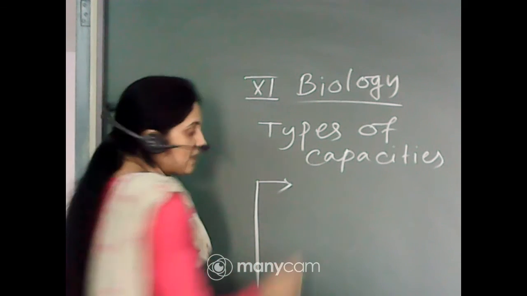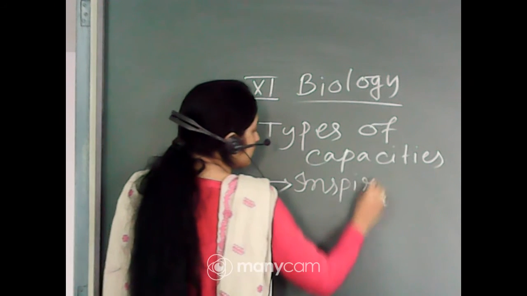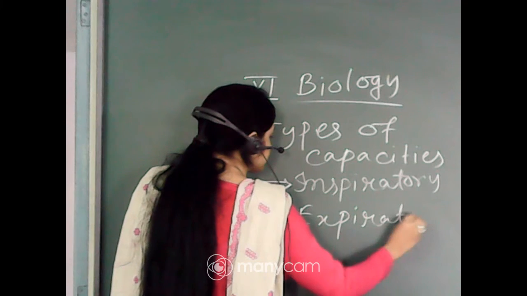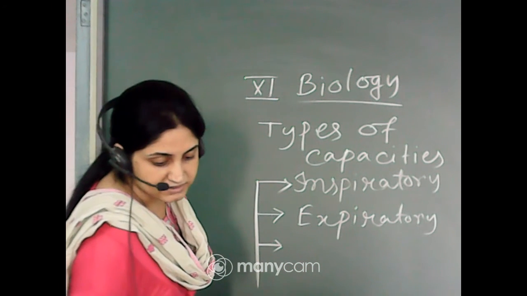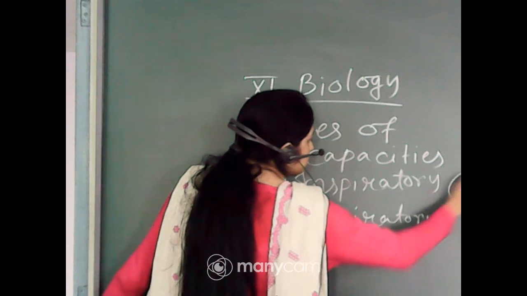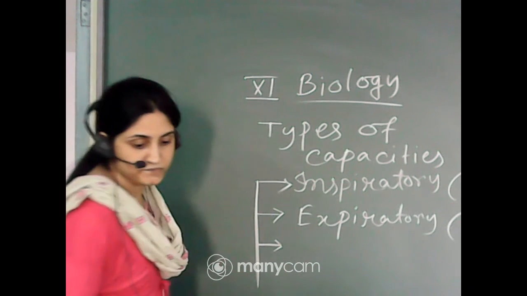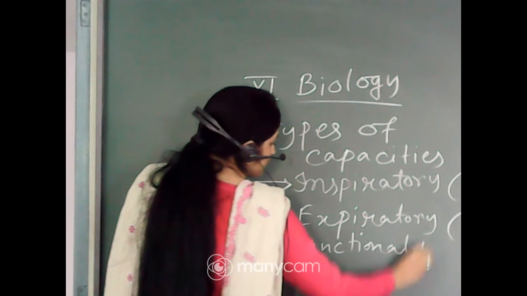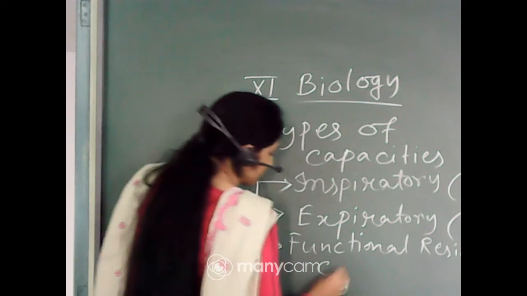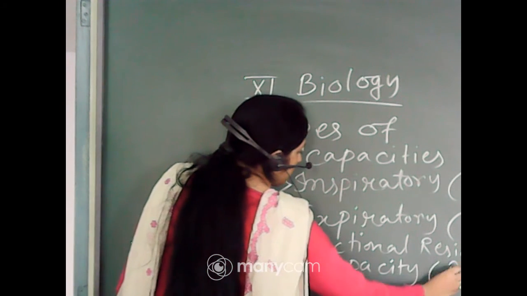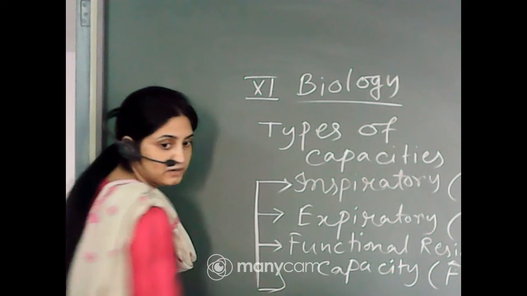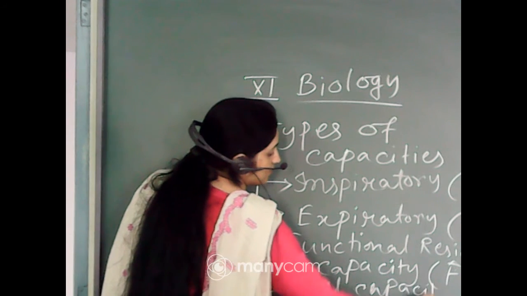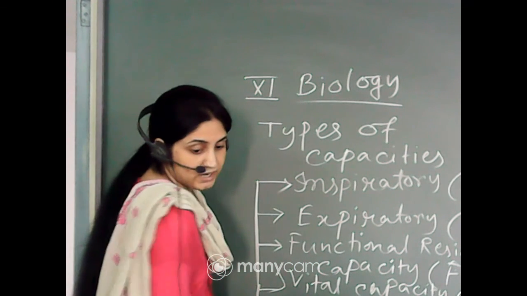That is inspiratory capacity, expiratory capacity, next functional residual capacity, FRC, inspiratory capacity IC, expiratory capacity EC, and another one vital capacity, that is VC, and another total lung capacity.